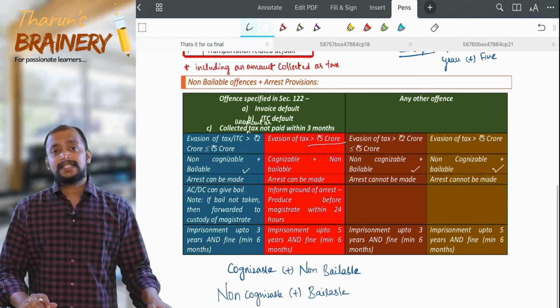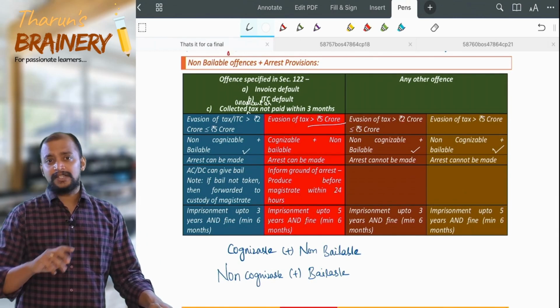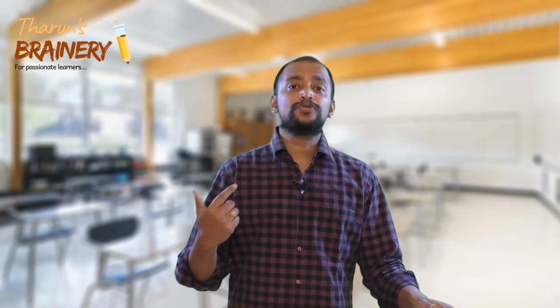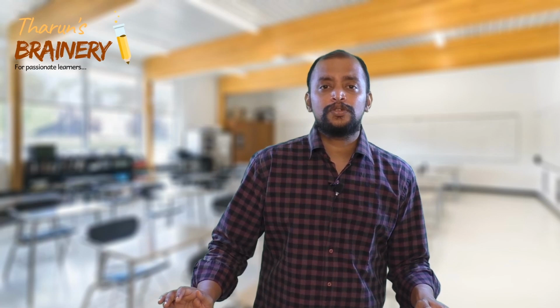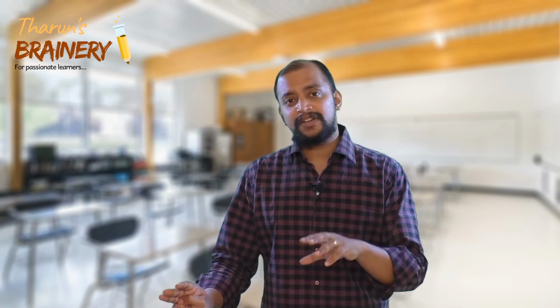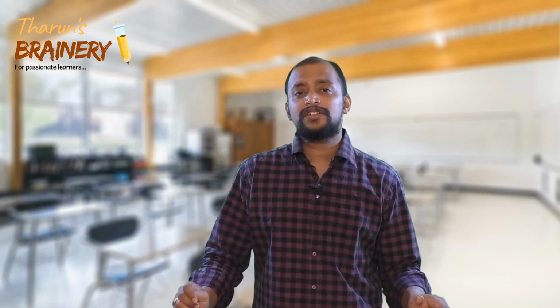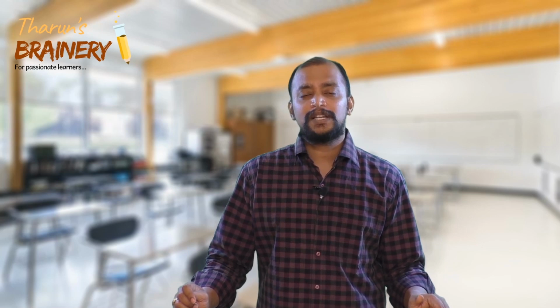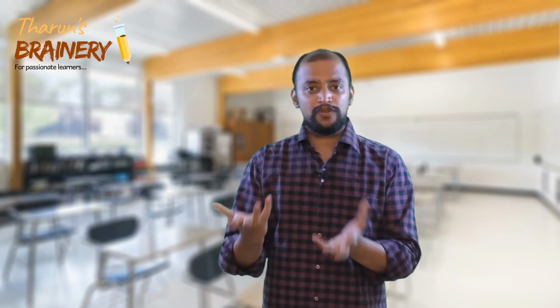Next, when can arrest be made? If it is these 3 offenses and the amount exceeds 2 crores, then arrest can be made. Which means in case of any other offense, arrest cannot be made. Then what is the point of discussing non-cognizable plus bailable? See, I explained the meaning of non-cognizable and bailable.